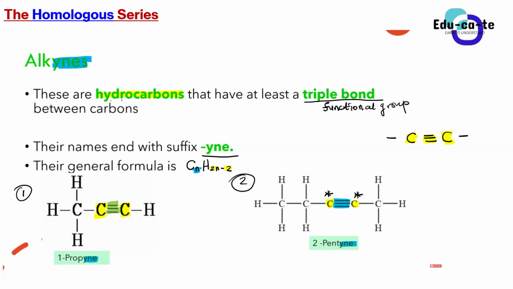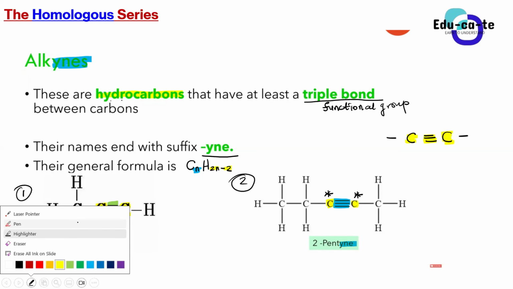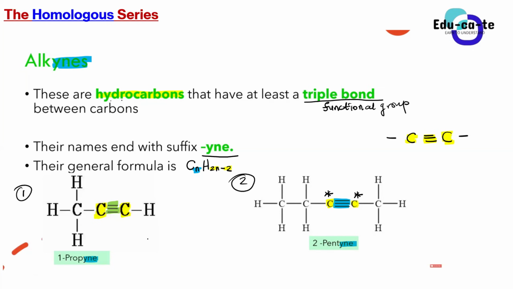For example, compound number 1 has 3 carbons: 1, 2, and 3.